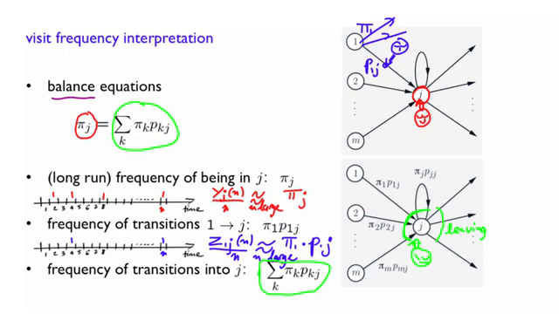Now, the last step of the argument is to see that the particle is in state j if and only if the last transition was into state j. And this explains that this part, which we have calculated here, will be the same as this one. So this equation expresses exactly the statement that we made. That's useful intuition to have, and we are going to see an example later on how it gives us shortcuts in analyzing Markov chains.